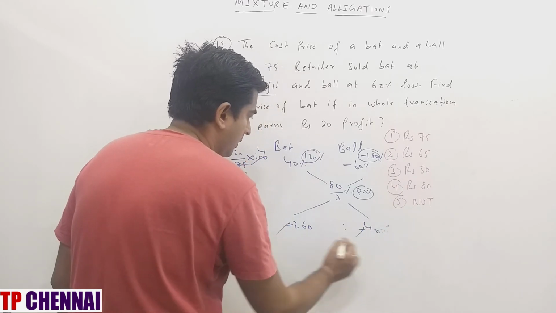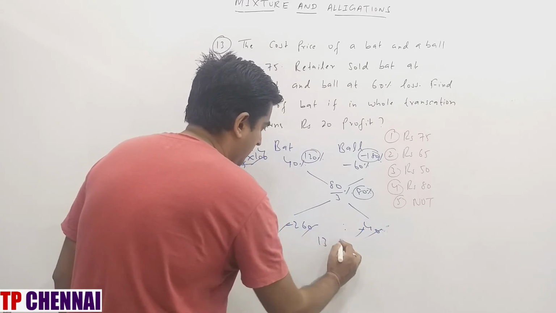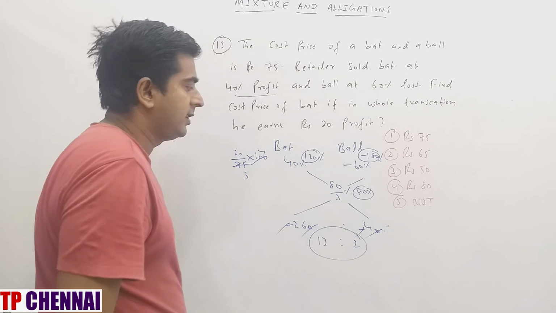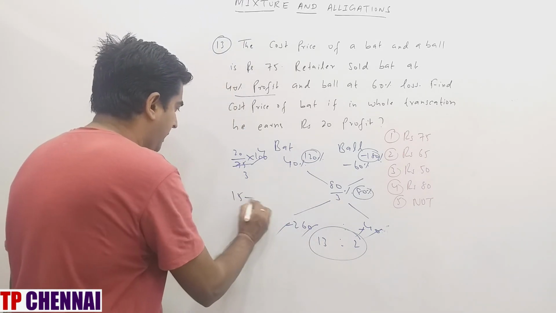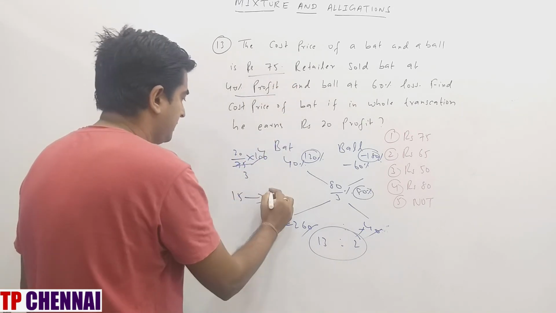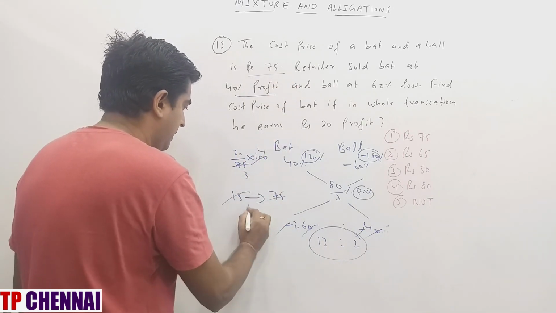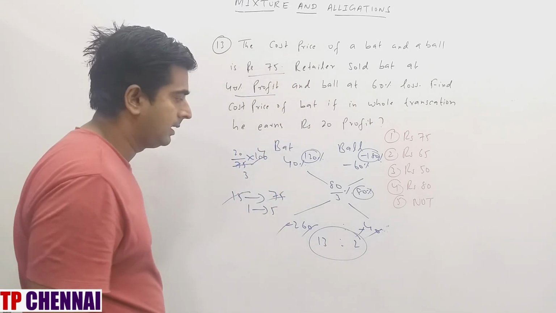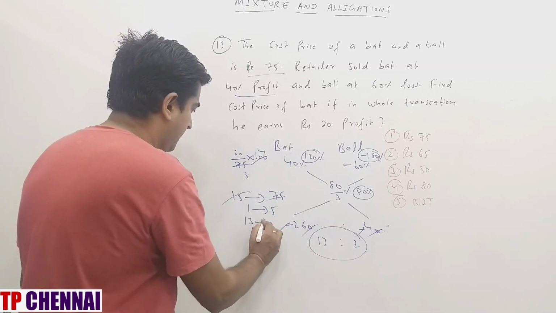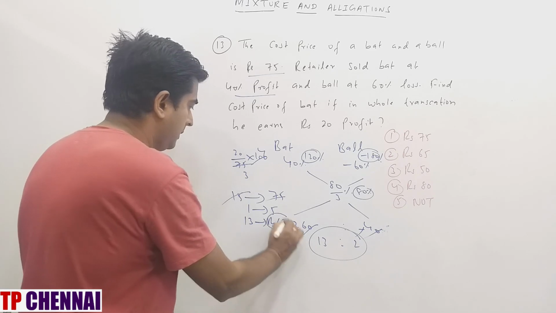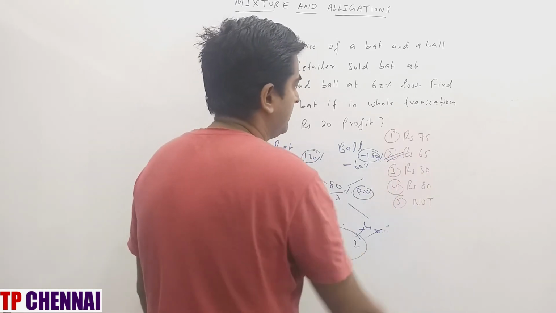So the percent is gone, 0 gone, 2 13s are, 2 2s are. So the cost price of bat and ball is in what ratio? 13:12. So 25 parts is how much? They have given the total cost price, 75. So one part is how much? 3. Now what are they asking? Cost price of the bat. Bat is 13. So 13 parts is rupees 65, which is the second option.